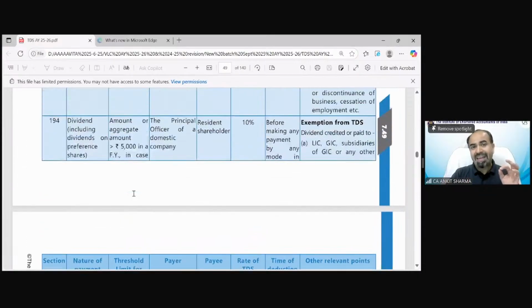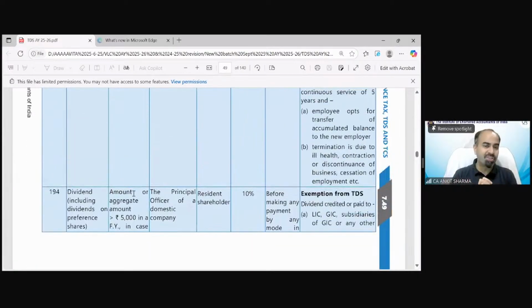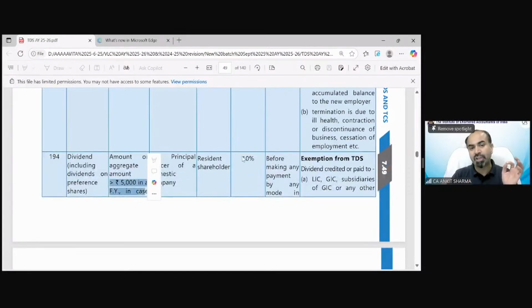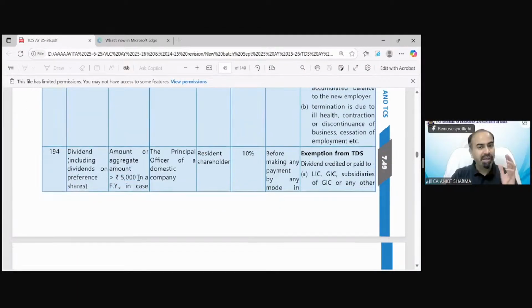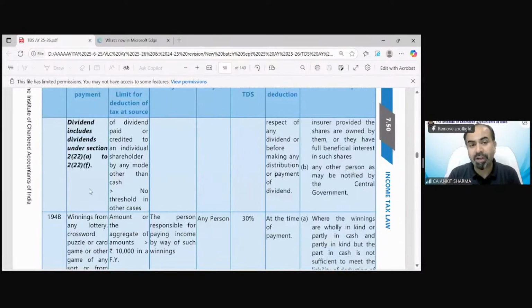So if any individual shareholder is receiving dividend exceeding 5,000 in a financial year, then TDS applies, including deemed dividend under section 2(22)(a) to (e). So if any company pays dividend or deemed dividend to an individual shareholder, then up to 5,000 there is no TDS. Exceeding 5,000, there is TDS concept.